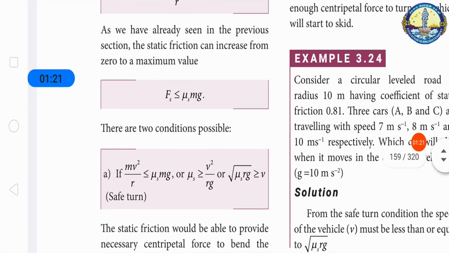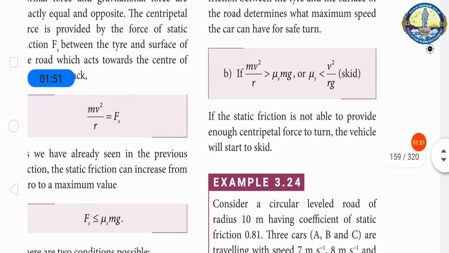We have two conditions here. A: if mv²/r is less than or equal to μ_s mg, the static friction would be able to provide the necessary centripetal force to turn the car on the road. So the coefficient of static friction between the tire and the surface of the road determines the maximum speed at which cars can travel for a safe turn. B: if mv²/r is greater than μ_s mg, the static friction is not able to provide enough centripetal force to turn, and the vehicle will start to skid.